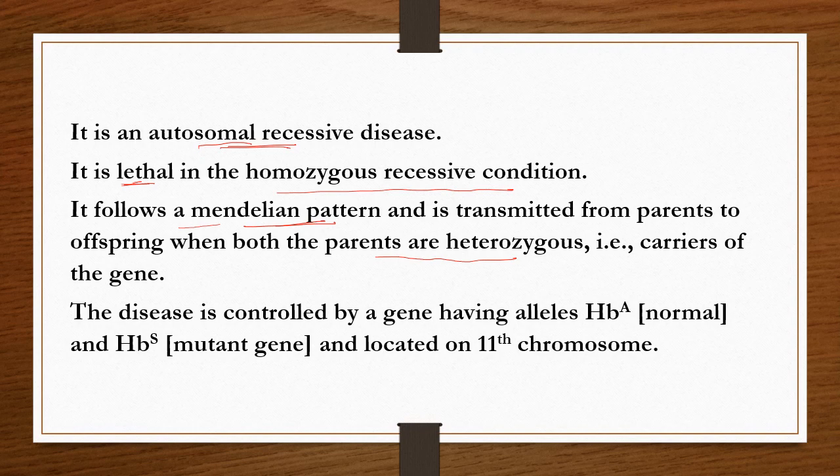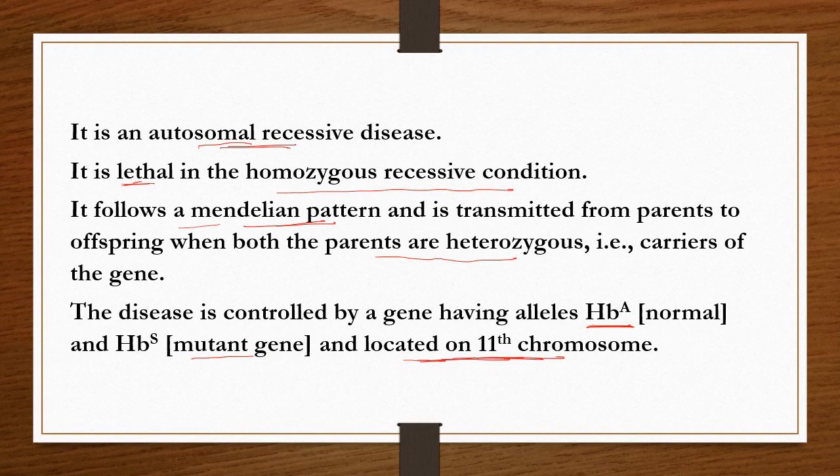The disease is controlled by a gene having the allele HBA, which is normal, and HBS, which is the mutant gene. The normal HBA gene is located on the 11th chromosome.